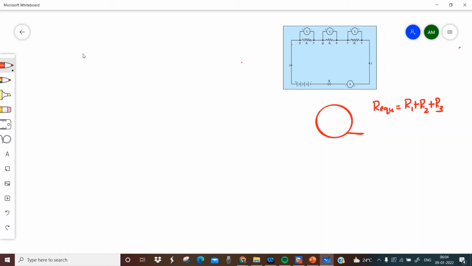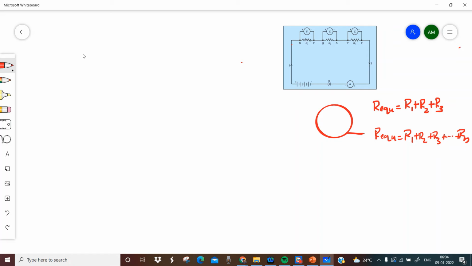If there are n resistors instead of three, R equivalent is R1 plus R2 plus R3 plus, and so on, plus Rn. You just add the resistances of the individual resistors.